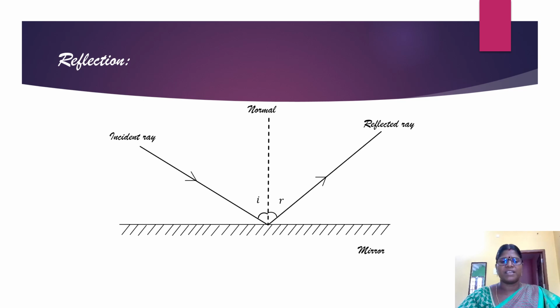So these two rays are characterized by the angle of incidence and the angle of reflection. The angle of incidence is the angle subtended between the incident ray and the normal. Likewise, the angle of reflection is the angle subtended between the normal and the reflected ray.